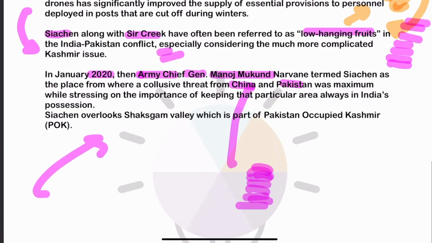So this is an area with which we need to be very much concerned, and it is of a lot more strategic concern for India because this area also looks onto the Shaksgam Valley, which is part of Pakistan-occupied Kashmir. So for now, India needs to ensure that the tactical hold it has had on this area is retained in the same way. Fine. So that is all about it.